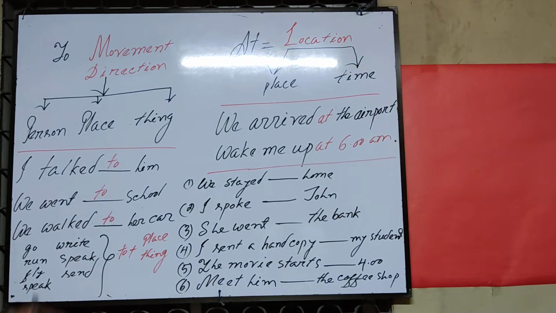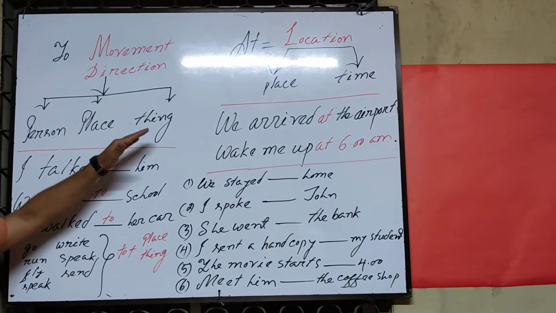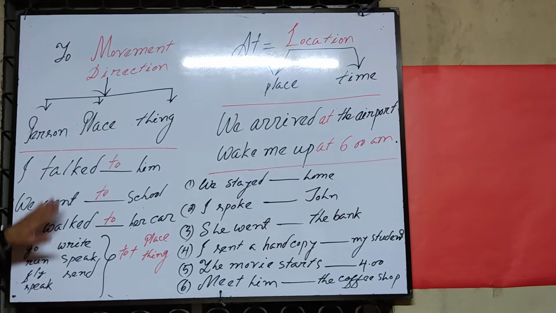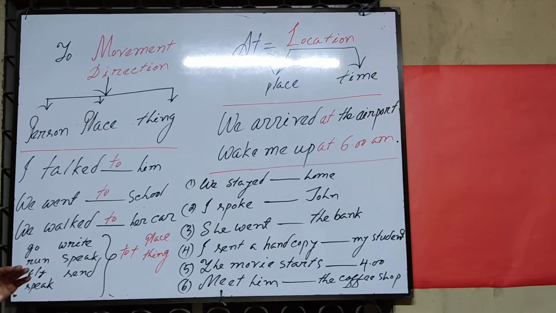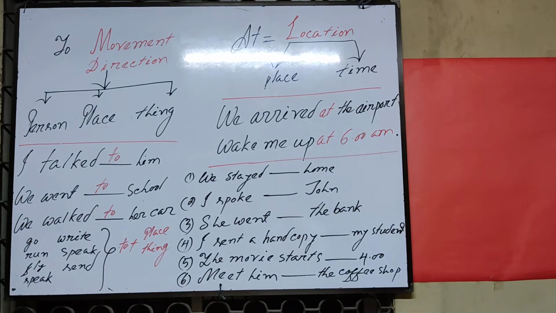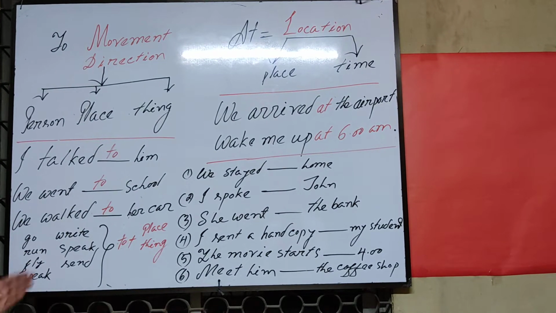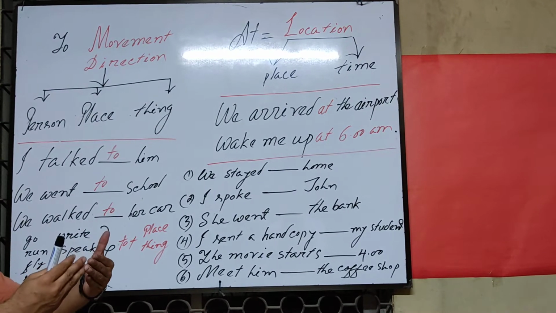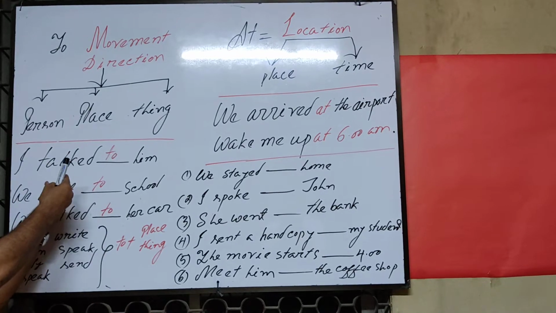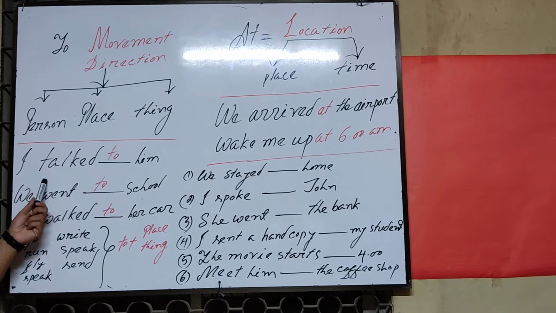So right now I would like to share about person, place and thing, and there are some examples. Actually, I believe in practical class, I believe in examples, I believe in possibilities. That's why I request you all not to give importance to the grammar, just give importance to the examples. Practically, look at the whiteboard.